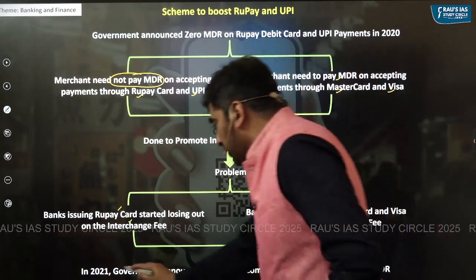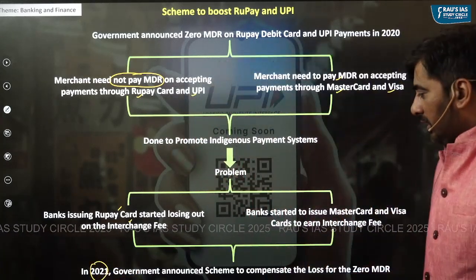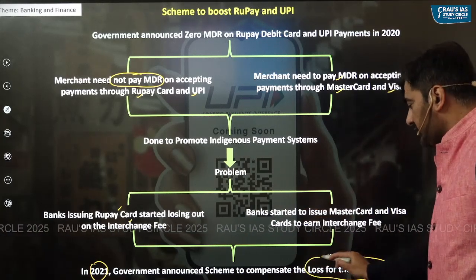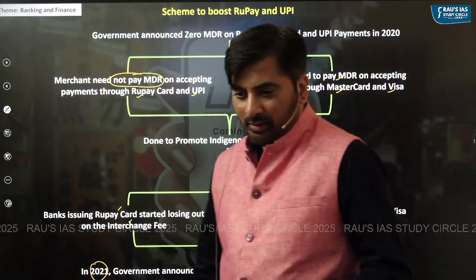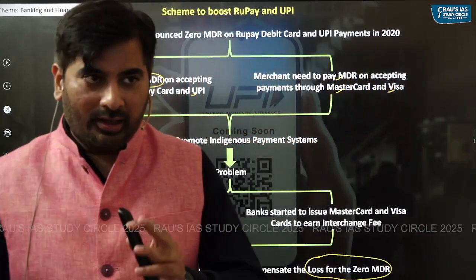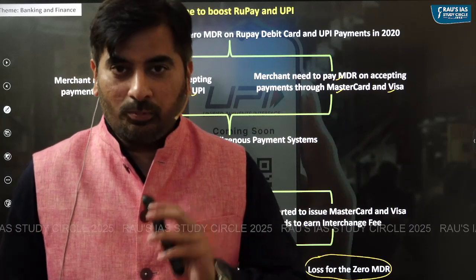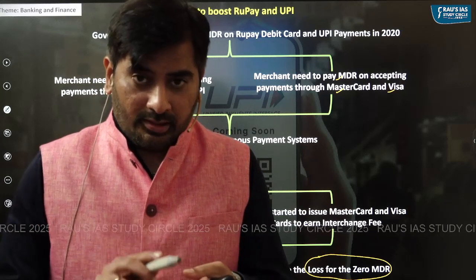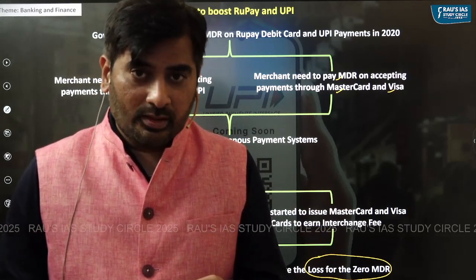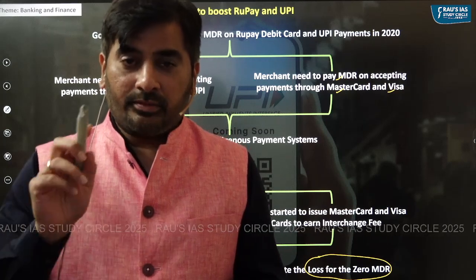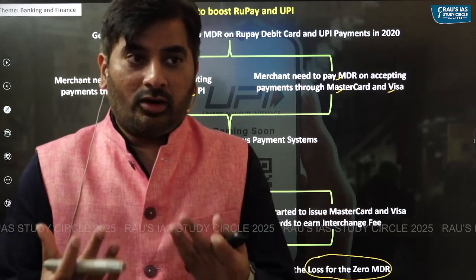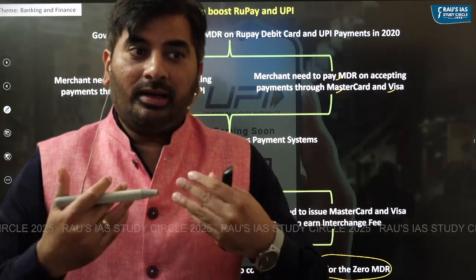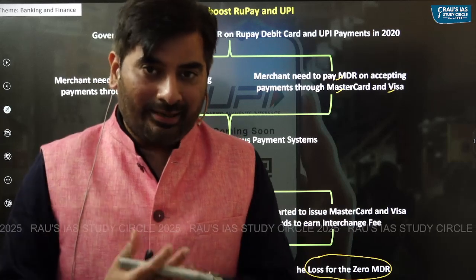In the year 2021, the government announced a scheme to compensate for the loss of zero MDR. So think of MDR on UPI and RuPay. The merchant bank, the customer bank, the payment system operators like third party apps, the card operators, they are not earning anything, right? So to compensate for this loss, the government decided to give them incentive.